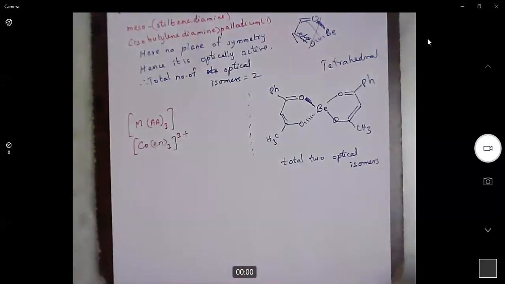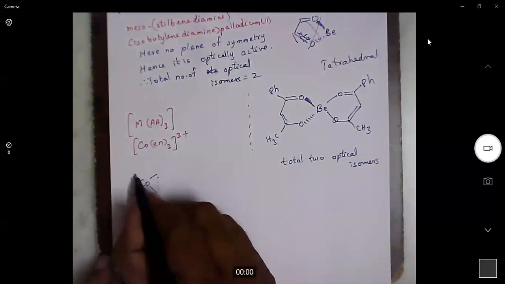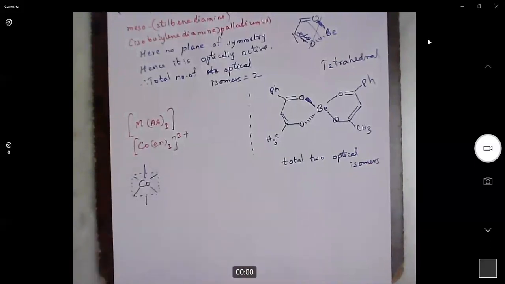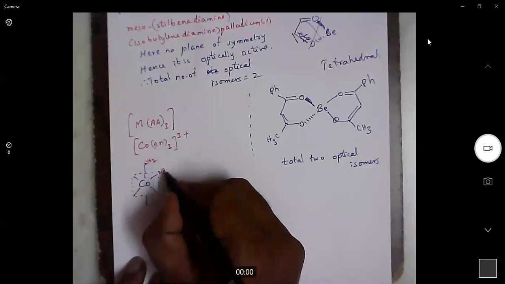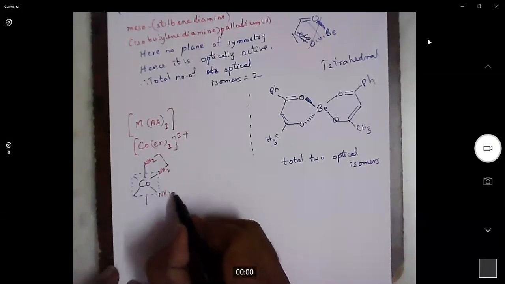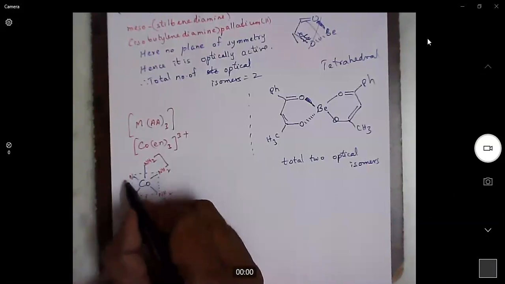I'll try to draw the structure of this molecule and explain. Again, in octahedral complexes with bidentate ligands, the ligands will look like helical structures. What is ethylene diamine? This is ethylene diamine. Now we will place another ligand here. We will place a final ligand here.